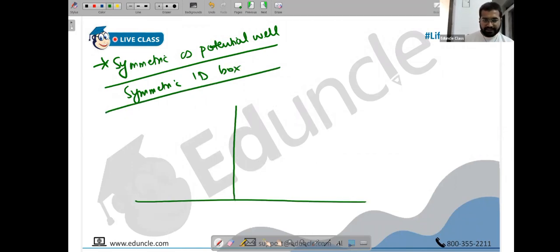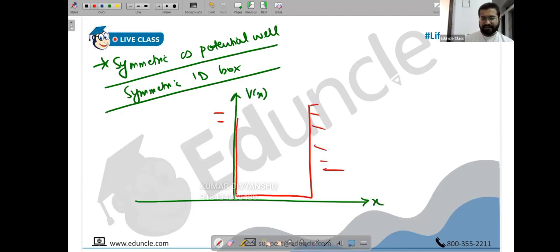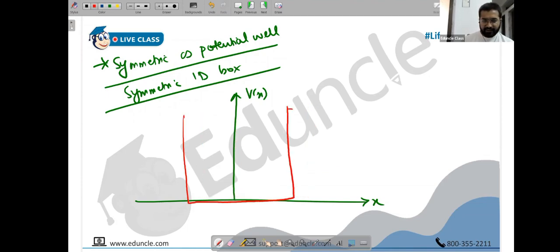So how does the potential look now? We have got V of x. How did we use to write the 1D box? Something like this, and we used to go until infinity. But now we have to make it symmetric, so let's make it symmetric along the y axis. So this is infinity, V of x is infinity. Here also we have got V of x, and that is infinity. And in between we have got V of x, and that is 0.